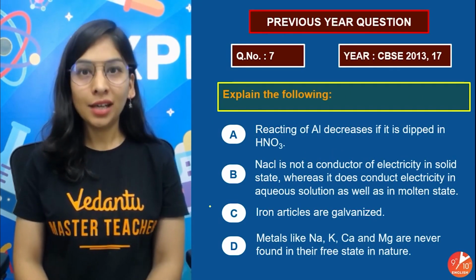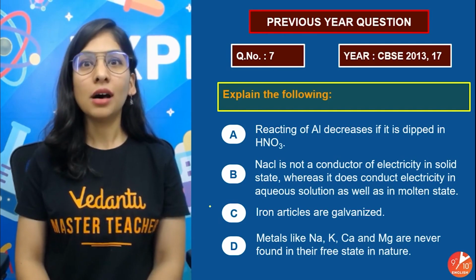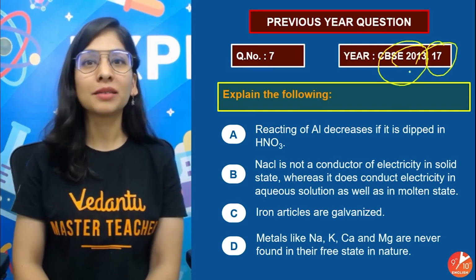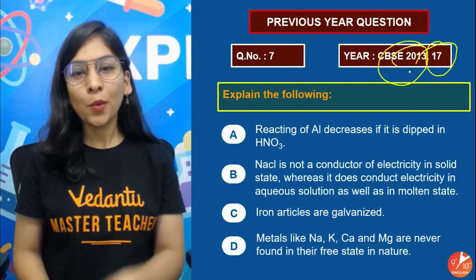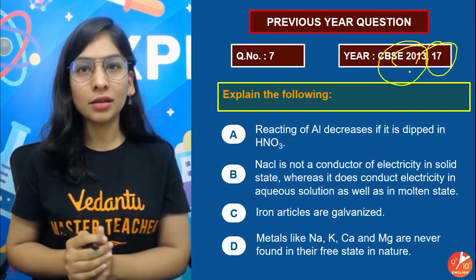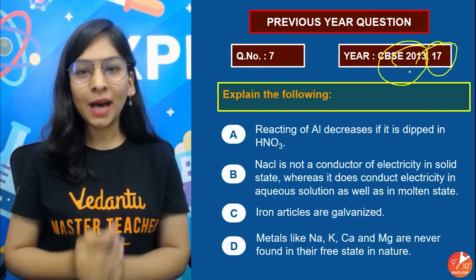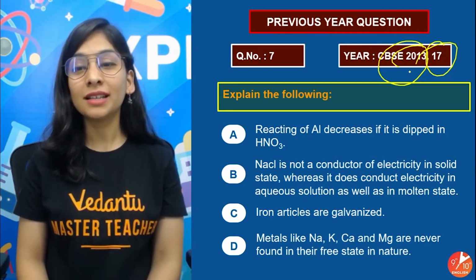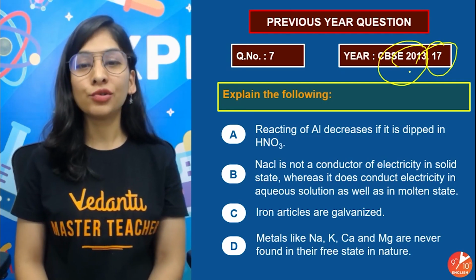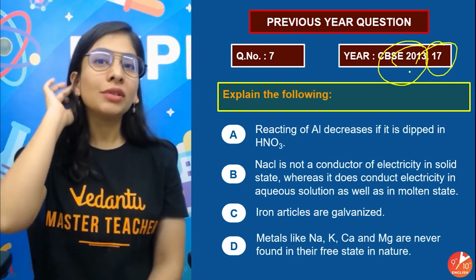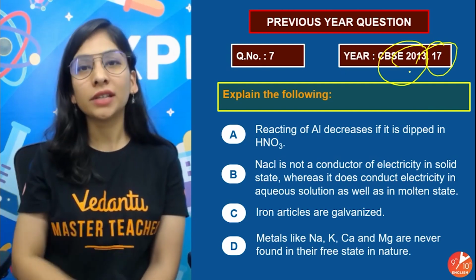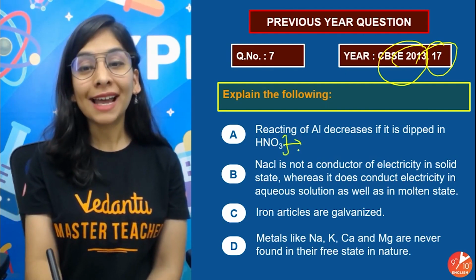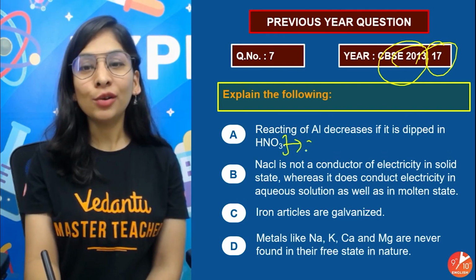Now that's a very good question and going to explain a lot. This is a question that came in the years 2013 as well as 2017, where we have to explain the following terms. The very first part is: reaction of aluminium decreases if it's dipped in nitric acid. Aluminium is going to decrease its reactivity when you dip it in nitric acid. I hope you know that nitric acid is a very good OA.